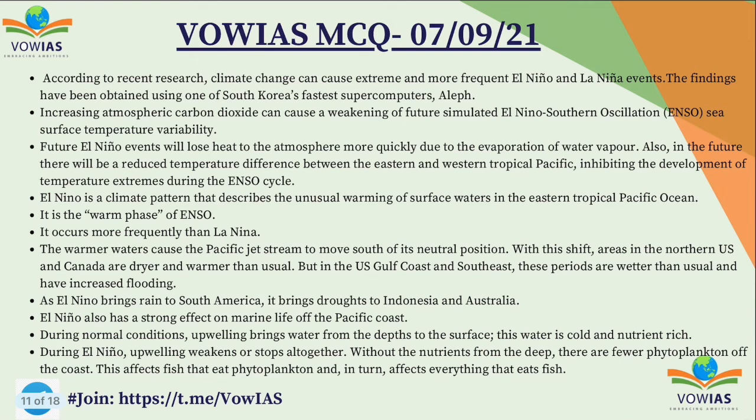According to recent research, climate change can cause extreme and more frequent El Nino and La Nina events, and the findings have been obtained using one of South Korea's fastest supercomputers, the Aleph. The increasing atmospheric carbon dioxide can cause a weakening of the future simulated El Nino Southern Oscillation, the ENSO, and this will also lead to more and more warm events like the El Nino.